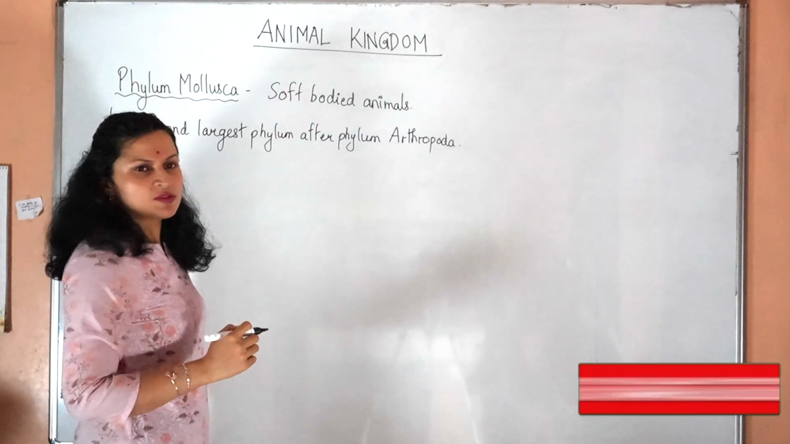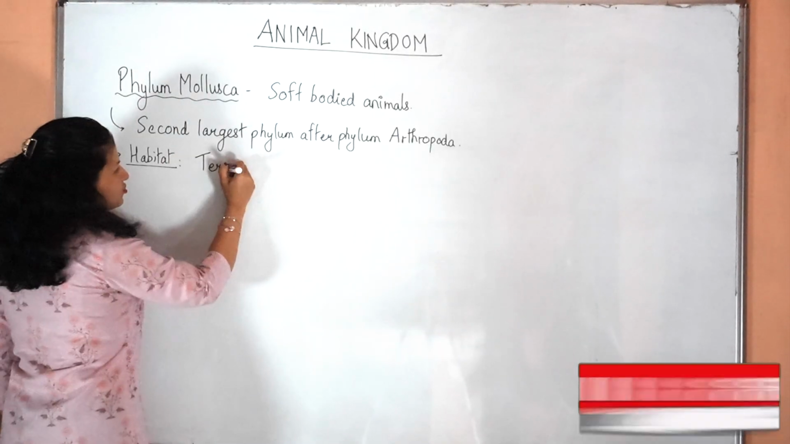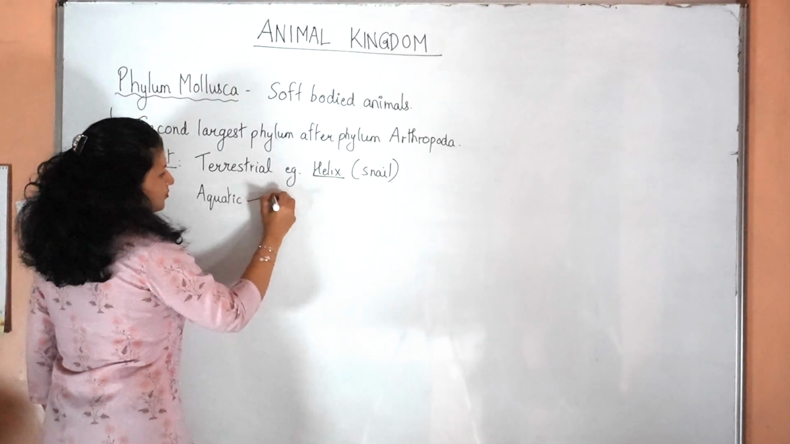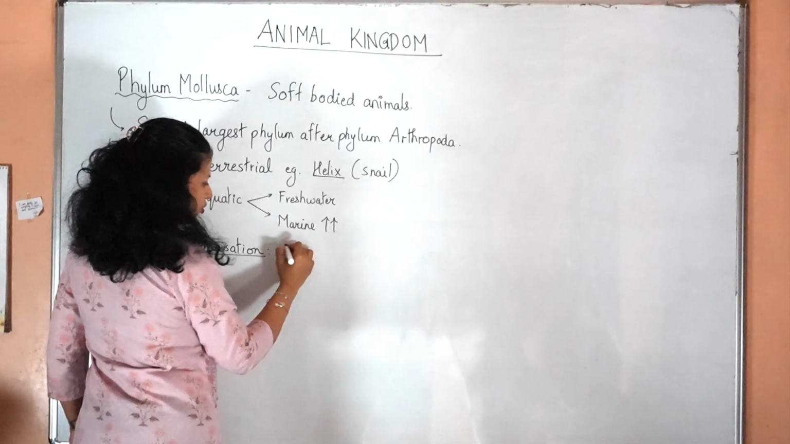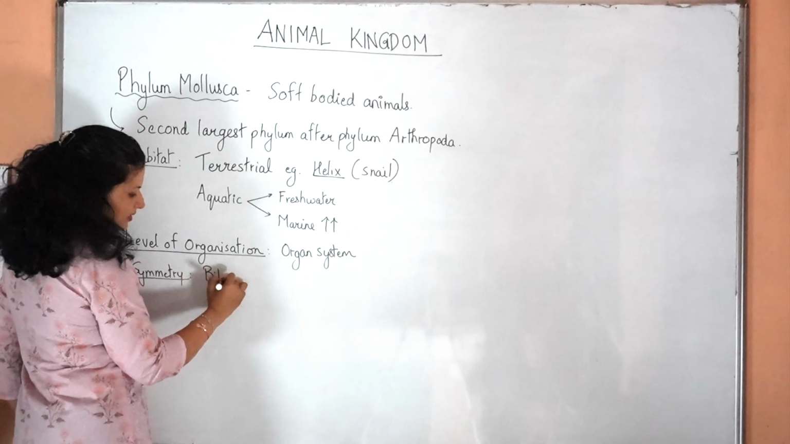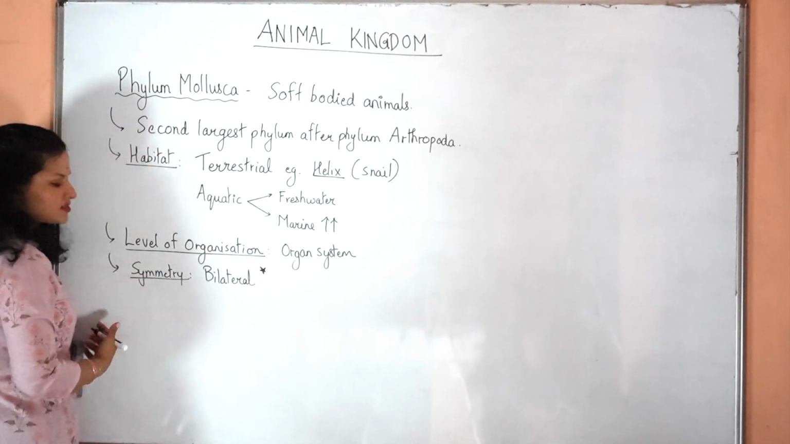Habitat. Most of the species of mollusks are marine aquatic, but many species are found terrestrial also, for example the snail, or they can be aquatic, both freshwater and marine. Level of organization: they have organ system level organization. Then symmetry is bilateral symmetry. It can be slightly different in certain classes, we will discuss later.